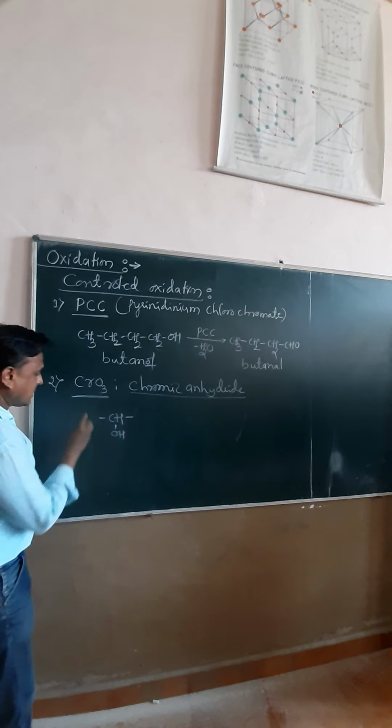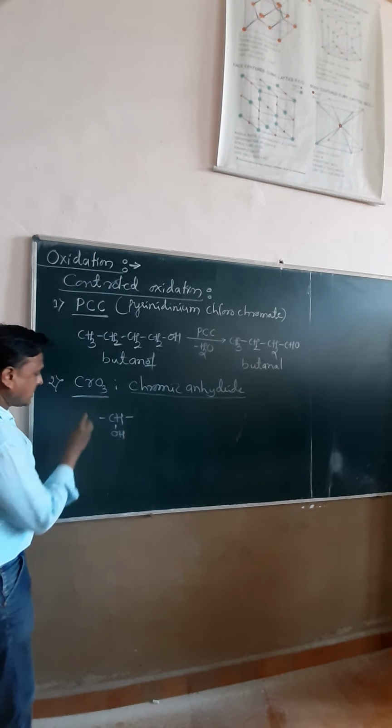We name the compound 2-propanol. Now once again, this secondary alcohol, 2-propanol, undergoes oxidation with chromic anhydride, CrO3, releasing water with the help of oxygen and these two hydrogens. Now it remains CH3 C double bond O CH3. We name this compound 2-propanone, commercially called acetone.